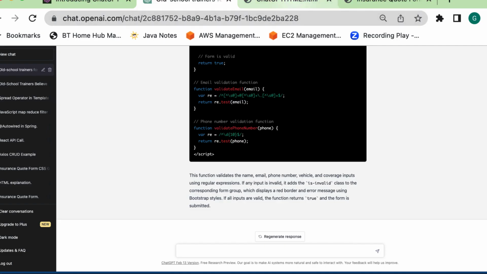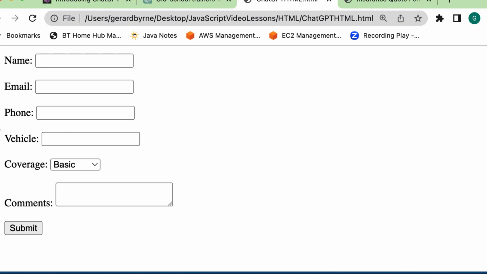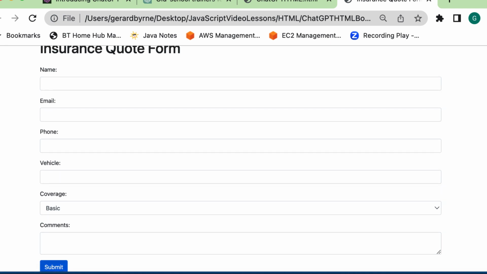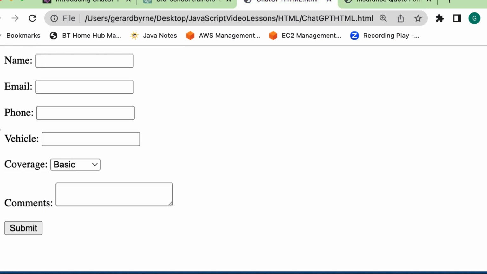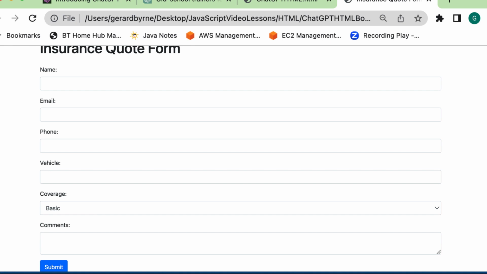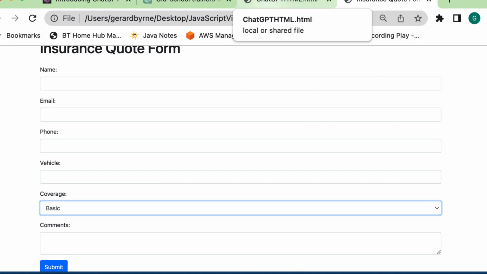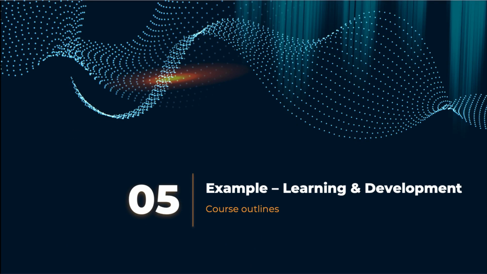So then this is the form as it was developed by ChatGPT without any Bootstrap, just plain HTML. And this was the same form, but with the Bootstrap styling. So you can see the color of the button compared to before, and you can see that now everything isn't just uneven. It's evenly matched down here, and there's a little drop down to pick. So that is the power of what ChatGPT can do for a developer. It is absolutely unbelievable. So now we look at our last example.